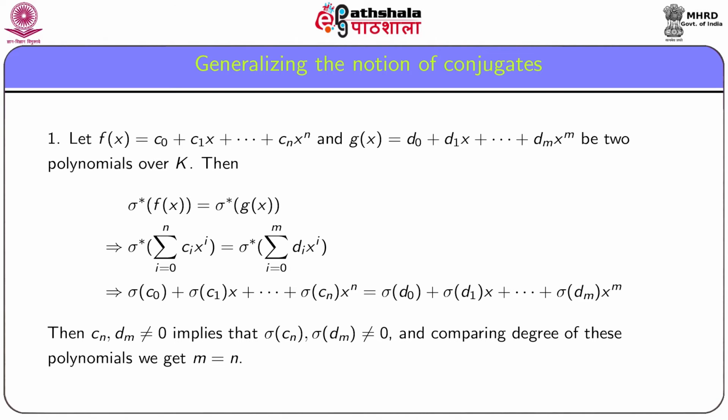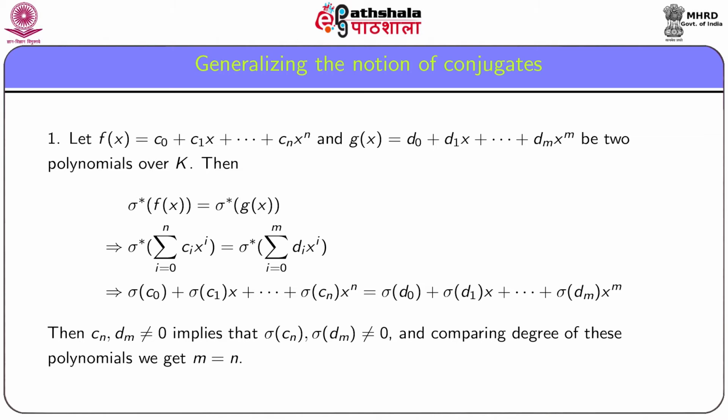Now, to prove that sigma star is an isomorphism, actually it follows almost directly from the fact that sigma from K into K dash is an isomorphism.